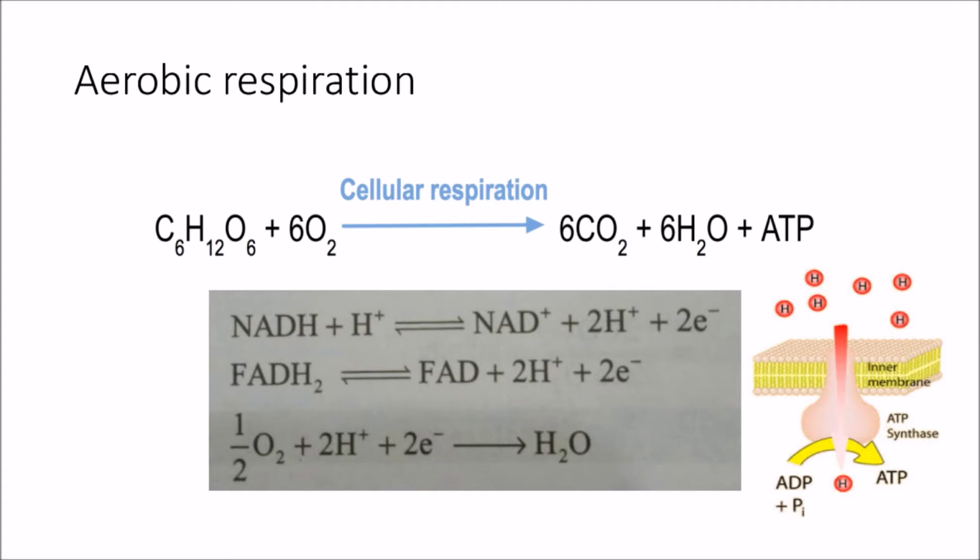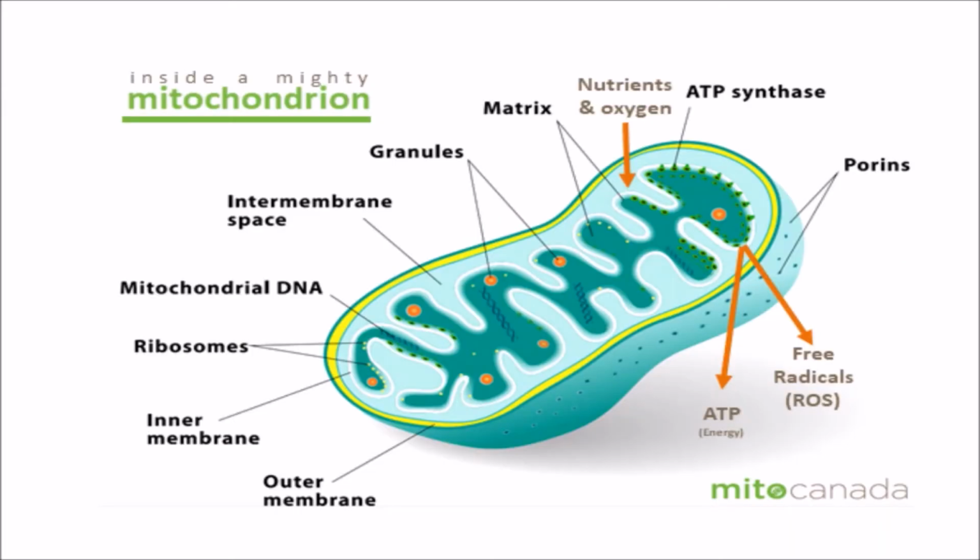So how all this process is carried out, let us first understand that. And it occurs inside a mitochondrion.